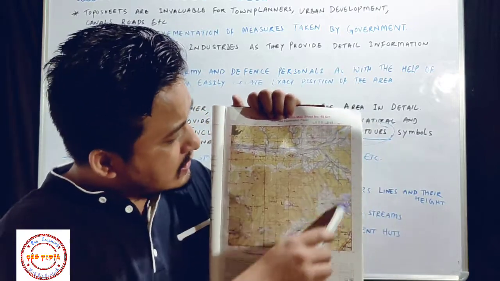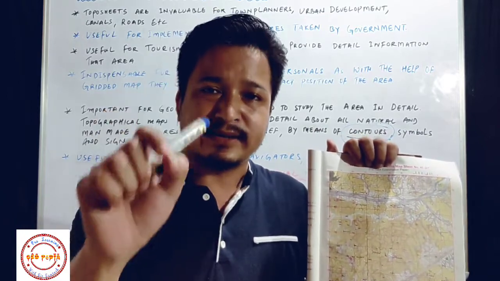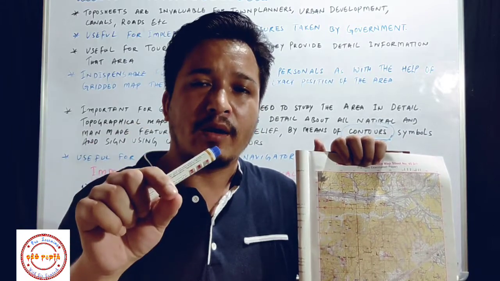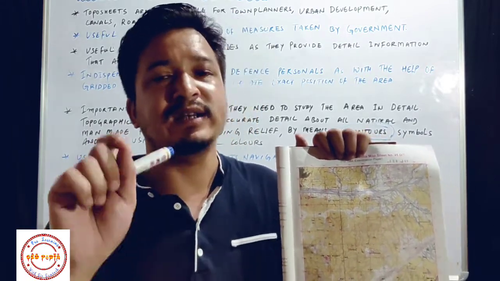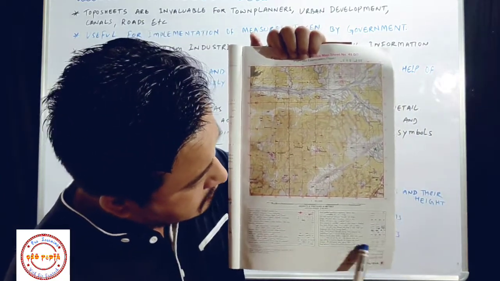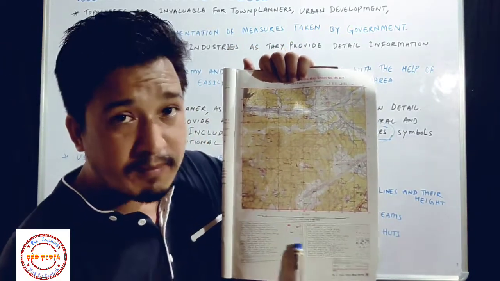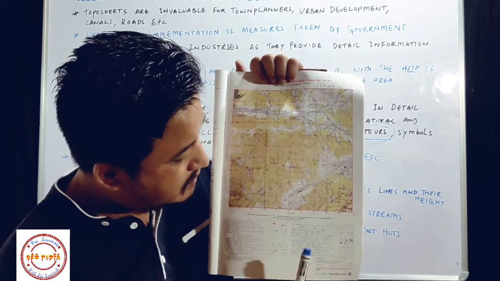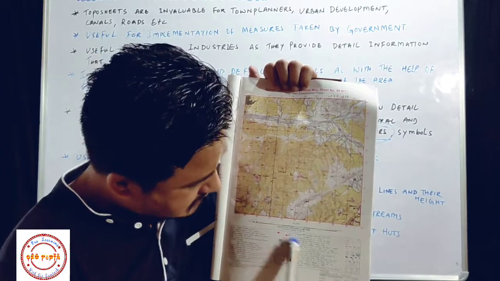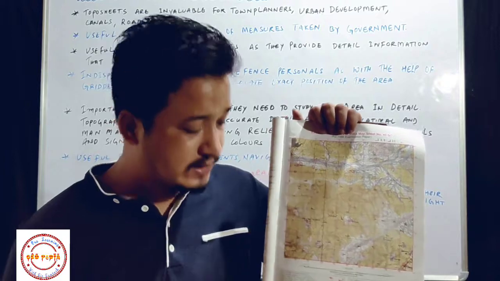Okay, so this is the topographical map, and it is also written in your book that all the relevant conventional signs and symbols are given at the bottom of each and every topographical map or topo sheet. So here you can see these are conventional signs and symbols, and they are given at the bottom of this map. All these are the signs and symbols which are used in this map. So with the help of this list, you can easily find out where these features are.